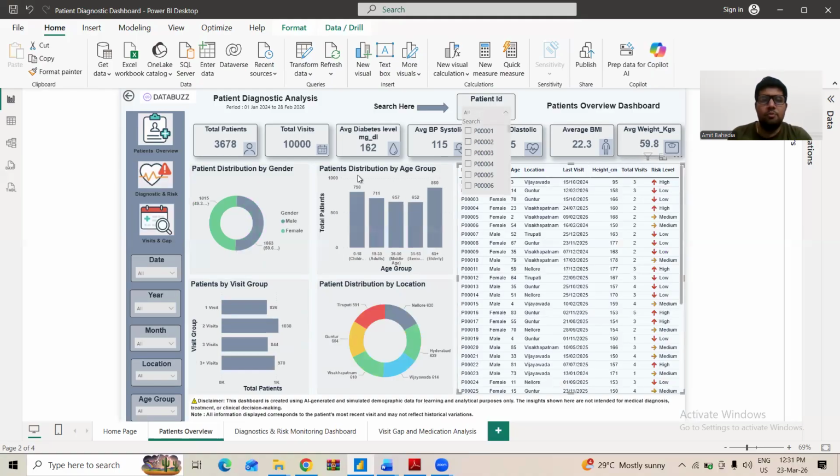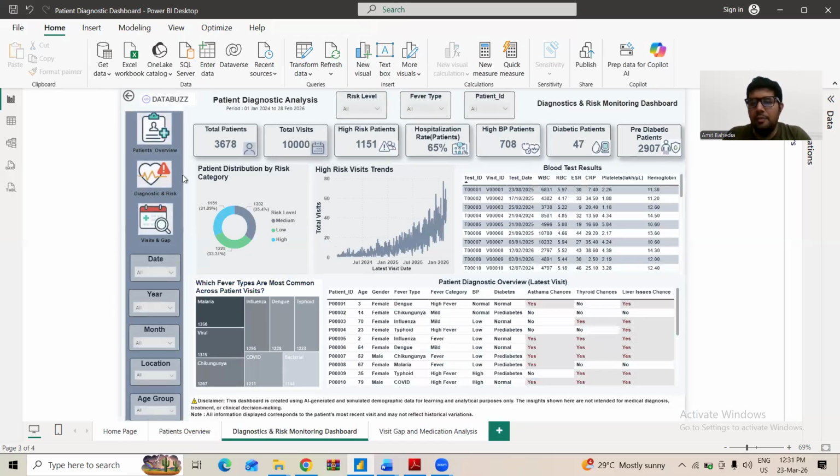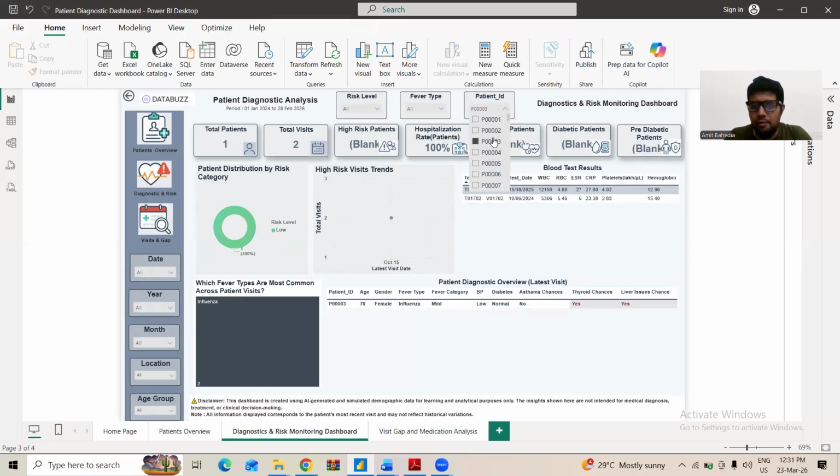Now the next dashboard I have prepared is on the diagnosis and the risk part, meaning the patient blood test results and their diagnosis as per the latest visit. So here you can see the two tables. This is the blood test results of the patient, and if I select any patient, I get the blood test information for that particular patient.